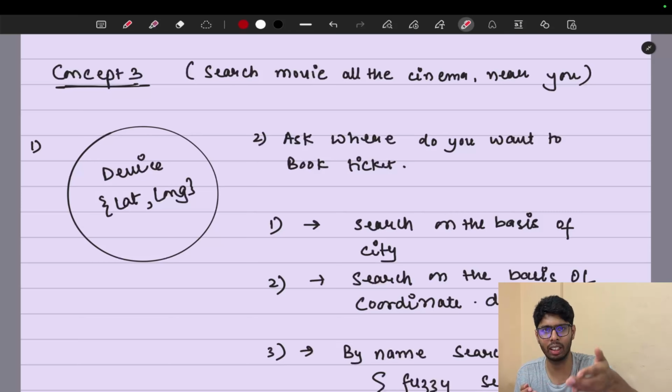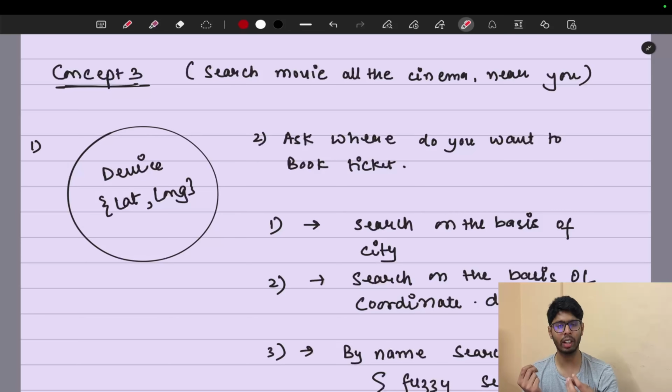So what internally is going to work? The first thing that will happen, if you provide the lat-long, is that they are going to use the lat-long of a theater. They already have the location of a theater, and you also provide your lat-long. In that scenario, they will find the distance between both lat-longs and provide all the theaters that are near you. Suppose there is some range, like all the theaters under 100 kilometers, they will provide all those theaters. This is the first approach, when you provide the lat-long.